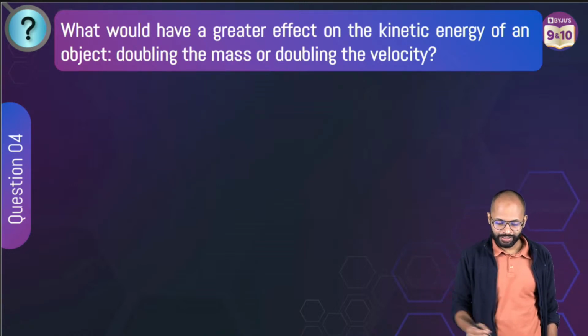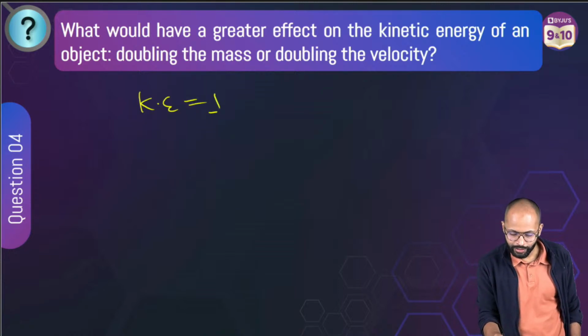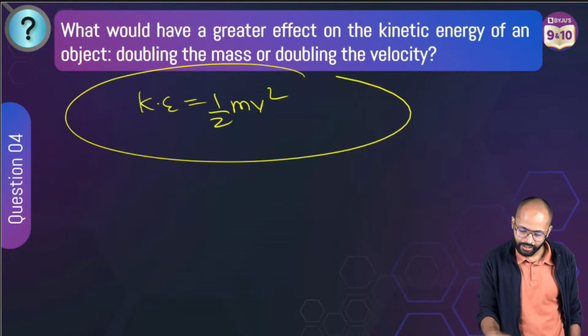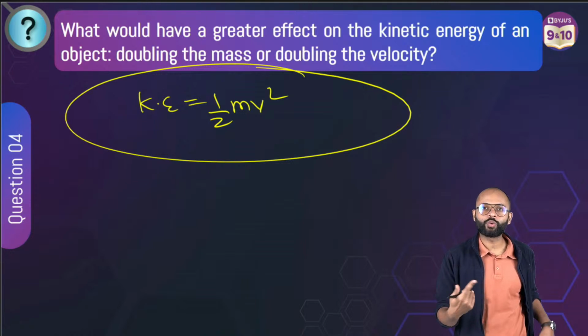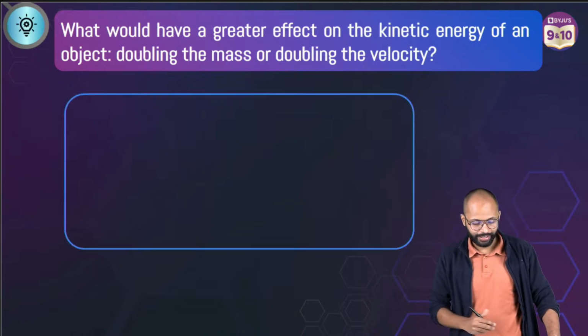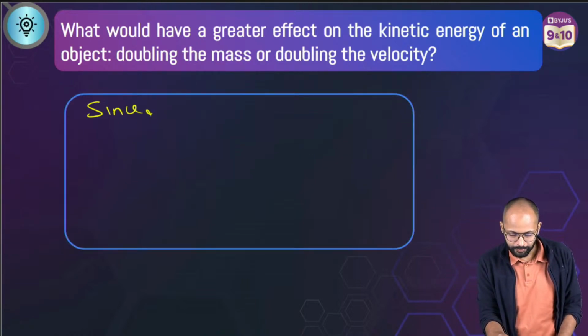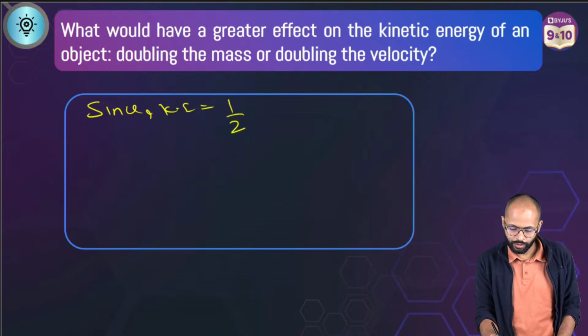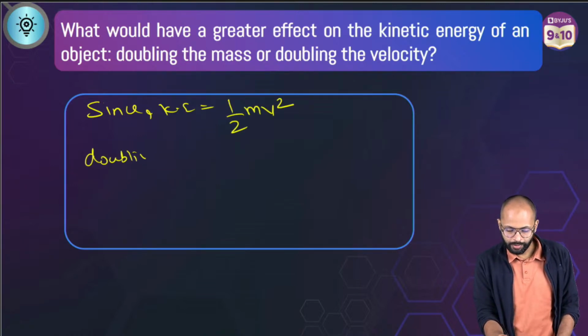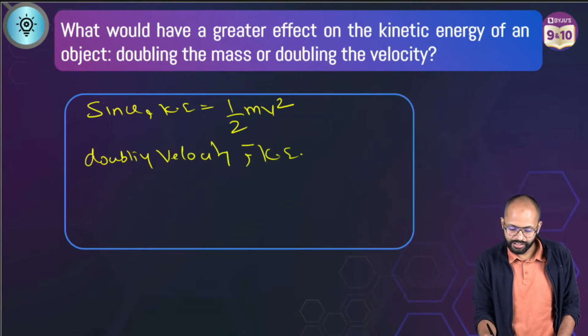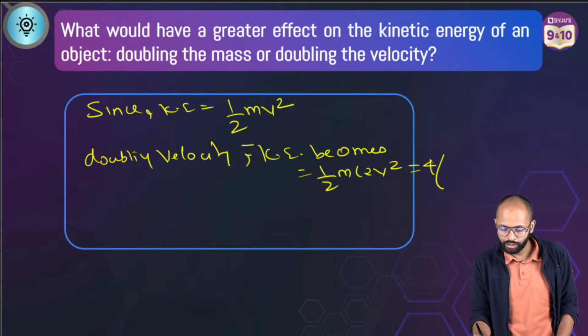Don't worry. Kinetic energy is equal to half mv square, which has the square over velocity. Since kinetic energy is equal to half mv square, doubling the velocity, kinetic energy becomes how much? Half m into 2v whole square means 4 times of half mv square.